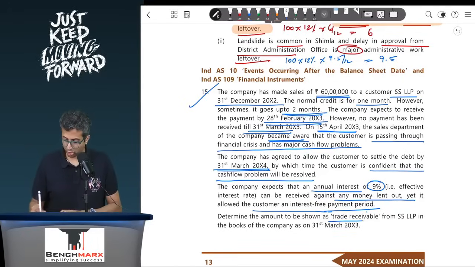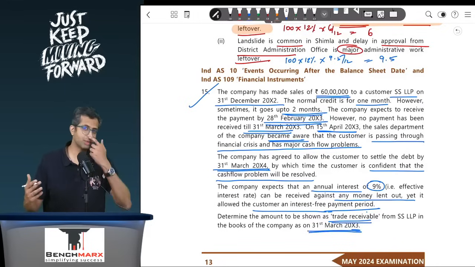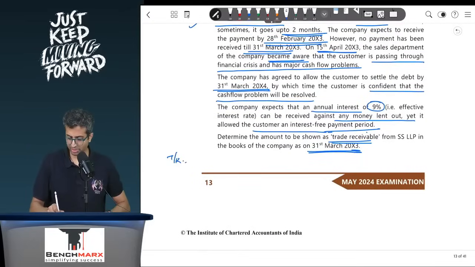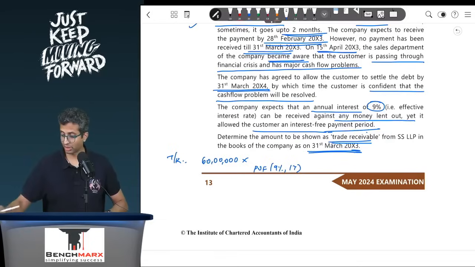Determine the amount to be shown as trade receivables from SSLLP in the books on 31st March 13. So the difficulty appears to be existing even on the balance sheet date, and hence your trade receivables will be remeasured. We will say that 60 lakhs is going to be received. Expected cash flow is going to be received after 1 year, and hence 9% to be discounted for 1 year. 1 divided by 1.09, probably 0.9174. You can even directly divide by 1.09.